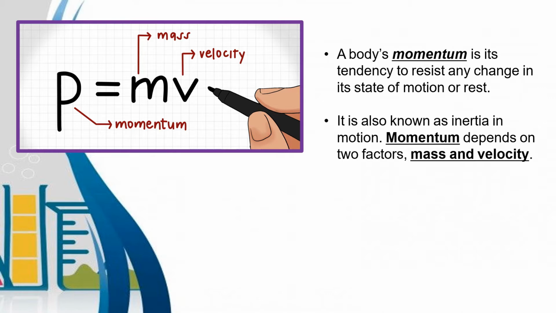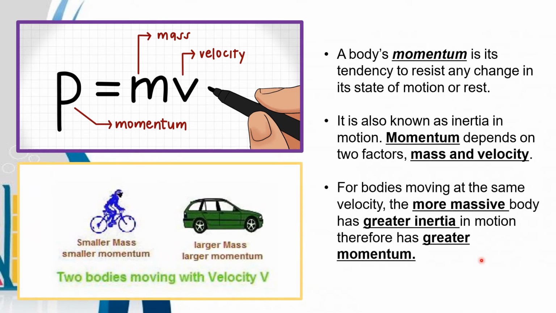Momentum depends on two factors, the mass and velocity. So to get the momentum of a certain object, we have to multiply its mass to its velocity. Therefore, p, or momentum, is equal to m, mass, times v, the velocity. For bodies moving at the same velocity, the more massive body has greater inertia in motion, therefore has greater momentum.